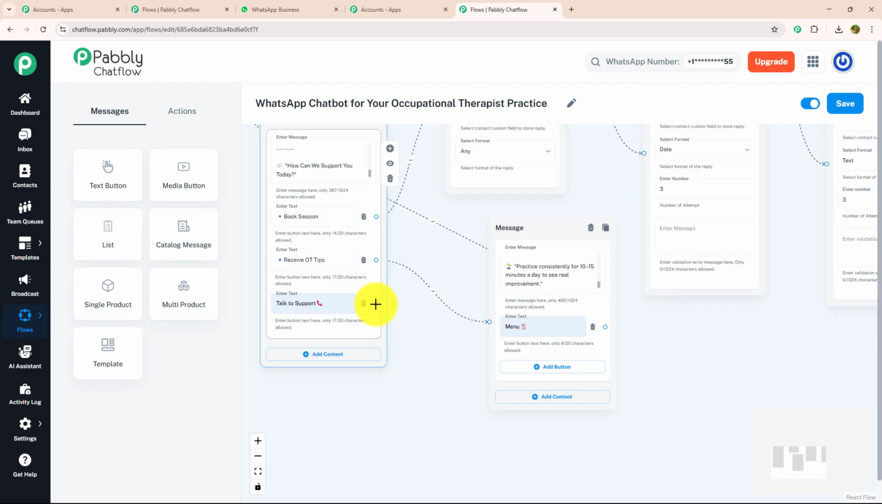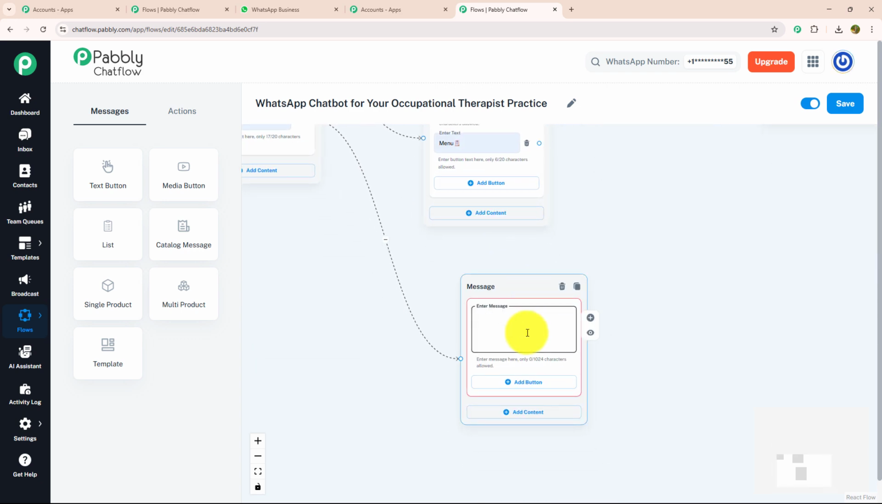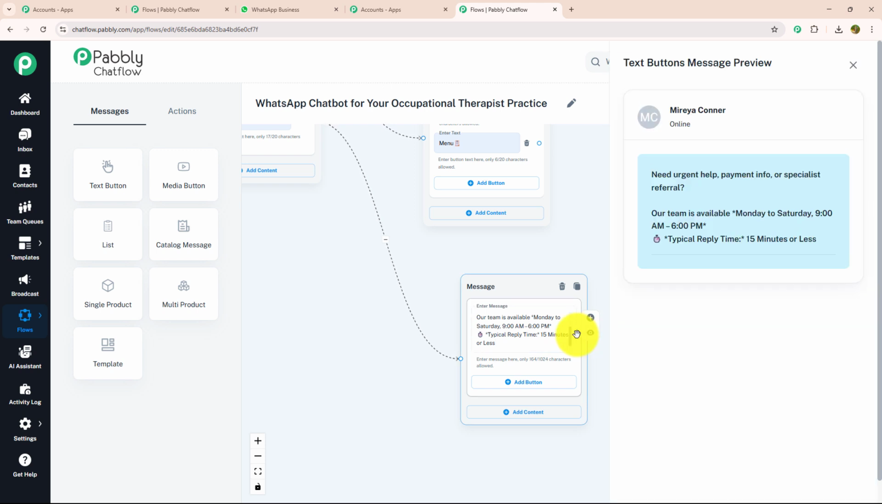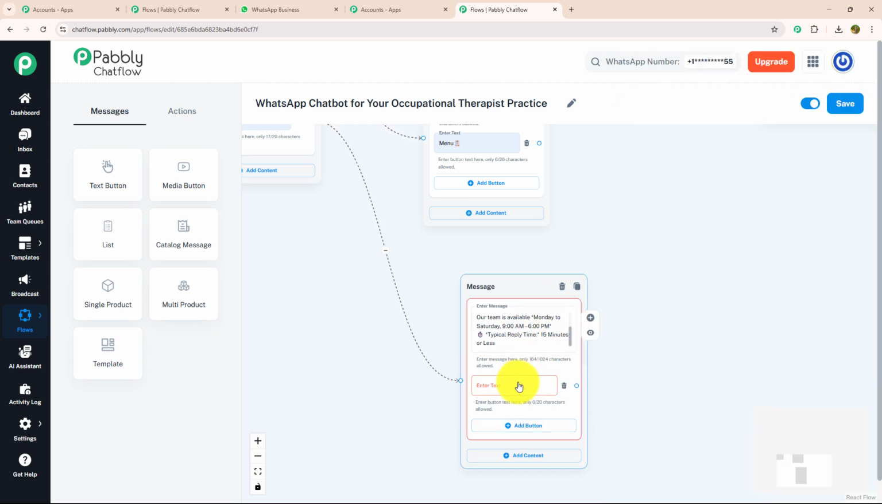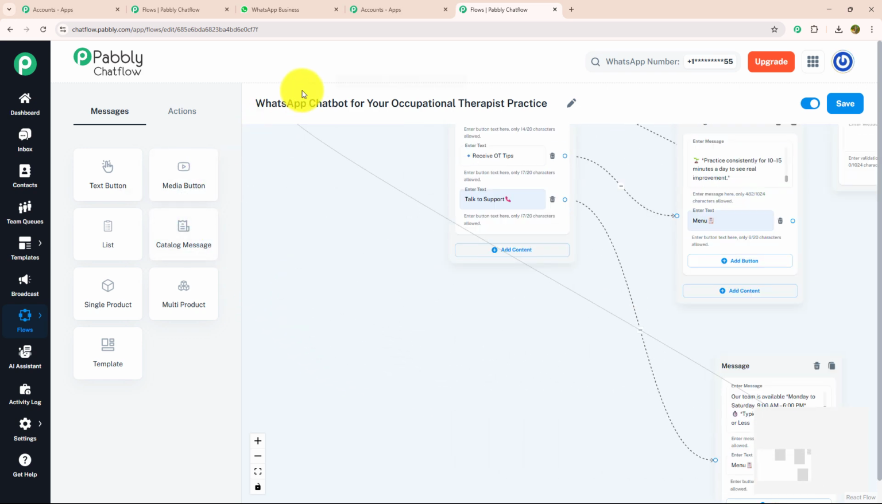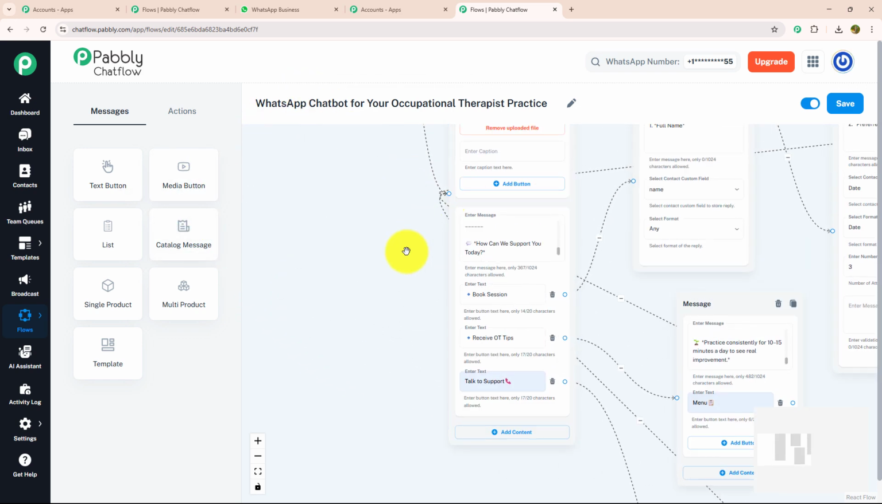Let's move to our last action button, which is talk to support. For that, I'm going to drag and drop the text button and I'm going to enter my message in which I have mentioned urgent help, payment info, and specialized referral. Our team is available Monday to Saturday 9 a.m. to 6 p.m. Typical reply time is 15 minutes or less. With that also, I'm going to provide a menu button. Again, I'm going to connect this menu button with our initial message.